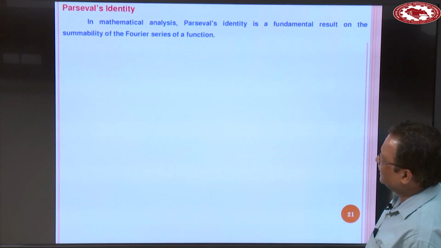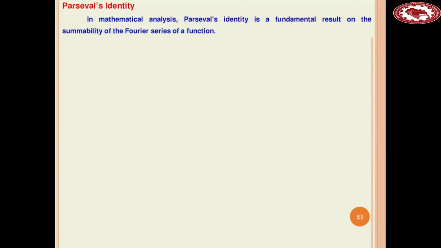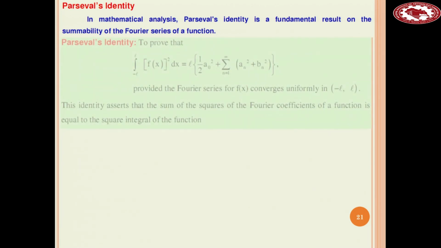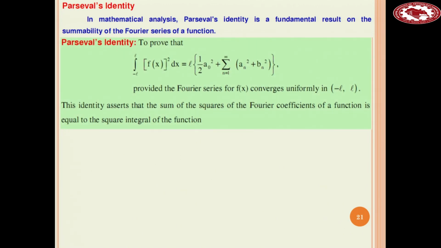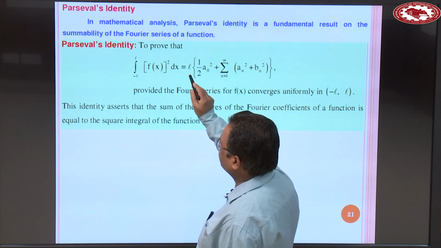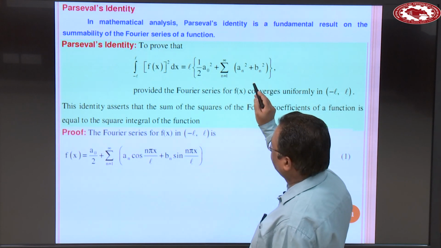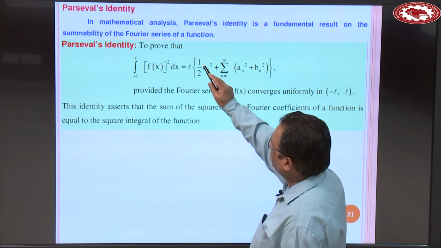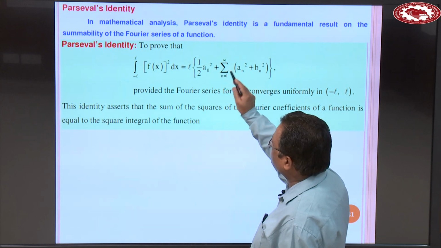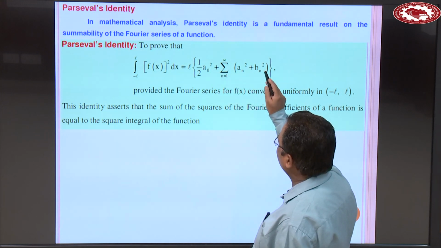In mathematical analysis, Parseval's identity is a fundamental result on the summability of the Fourier series of a function. And the statement of this Parseval's identity is integral minus L to plus L f(x) whole square dx is equal to L times within the bracket 1 over 2 a naught square plus summation a n square plus b n square, bracket close.